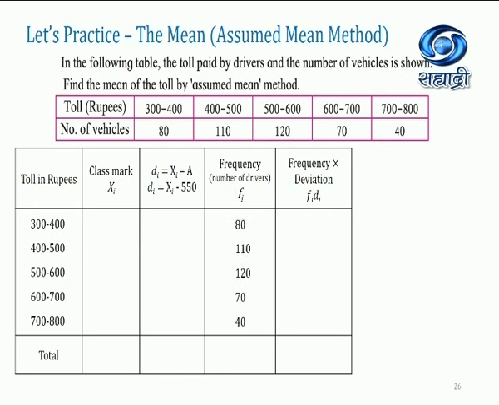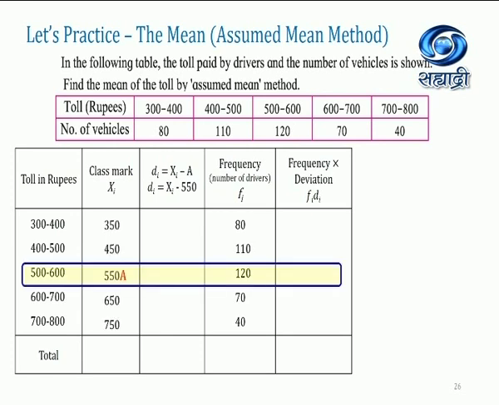So toll in rupees, that is our class. Then frequency and class mark, you know how to find the class mark. The maximum frequency is 120, so our assumed mean will be 550.